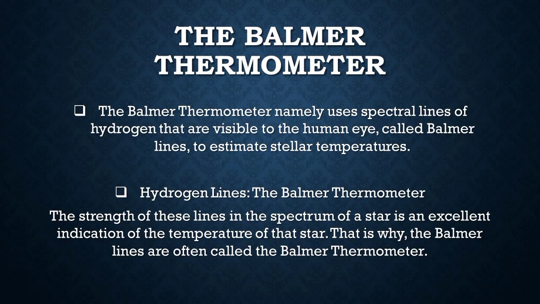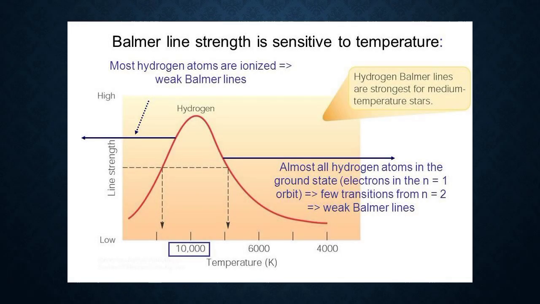The Balmer thermometer. The Balmer thermometer instrument namely uses spectral lines of hydrogen that are visible to the human eye. It is called Balmer lines and it is used to estimate stellar temperatures. The strength of these hydrogen lines in the spectrum of a star is an excellent indication of the temperature of that star. That is why the Balmer lines are often called the Balmer thermometer.